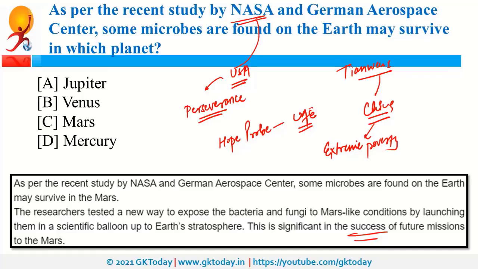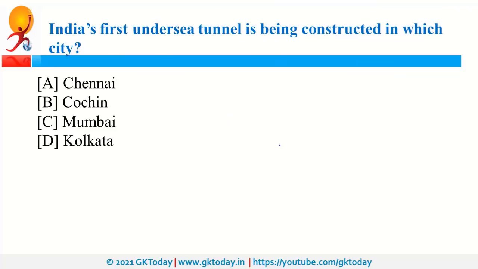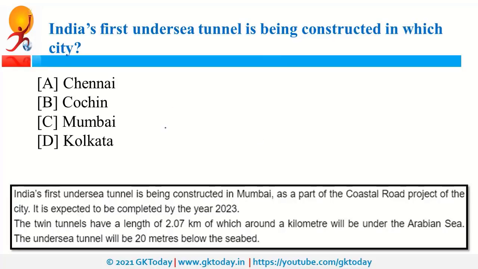Now, in the context of NASA's Mars mission, a term was in news. Dare mighty things. What is this? Please answer in comment box. Recently, NASA was also in news as it released first audio from Mars. India's first undersea tunnel is being constructed in which city? So, it is going to be in Mumbai.